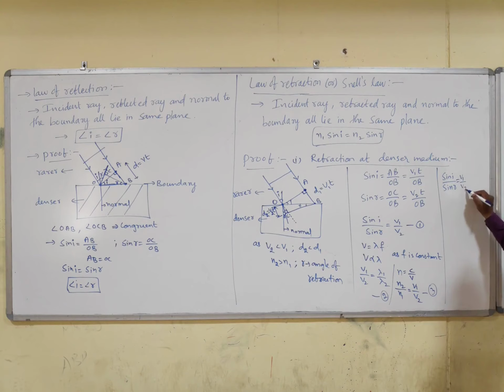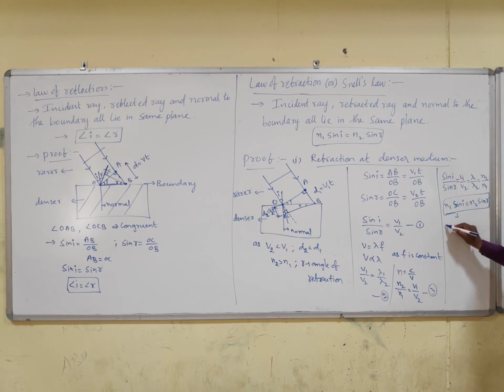V1 by V2, lambda 1 by lambda 2, N2 by N1. So cross multiply these two. N1 sin I is equal to N2 sin R. This is the proof of Snell's law. This is Snell's law.